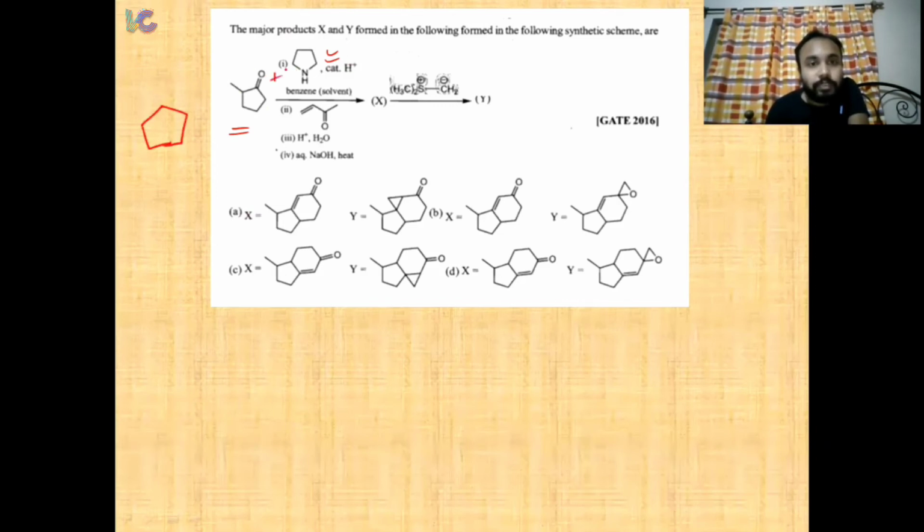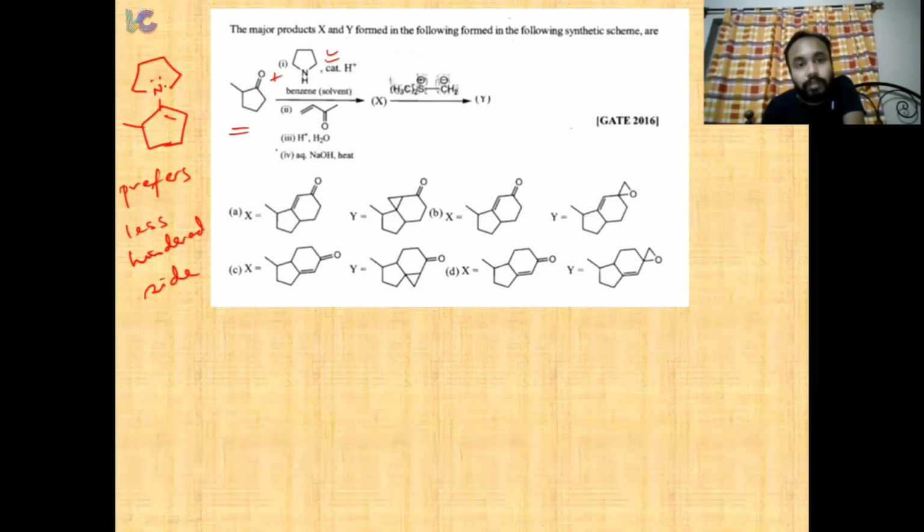So this plus this will form an enamine, right? This is the enamine. And enamine always prefers the less hindered site, right? So after the formation of enamine, what happens? We have given an alpha beta unsaturated ketone, so it will undergo a conjugate addition, right? So the enamine will undergo a conjugate addition.